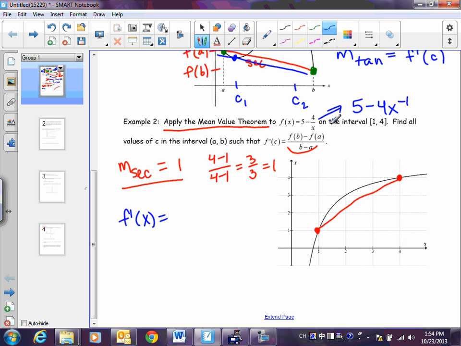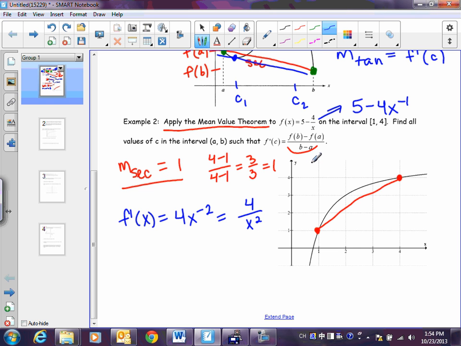Yeah, make it look like a polynomial. Because otherwise we're going to have to do quotient rule. Why do quotient rule if you don't have to? Okay, so what is the derivative? 4x to the negative 2 power, which is the same, excuse me, as 4 over x squared.